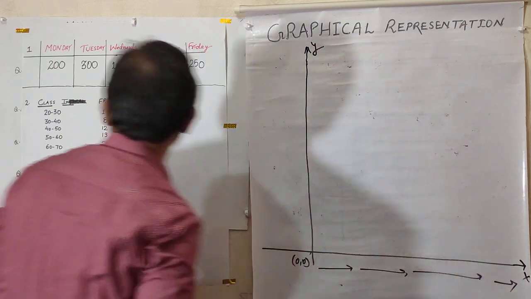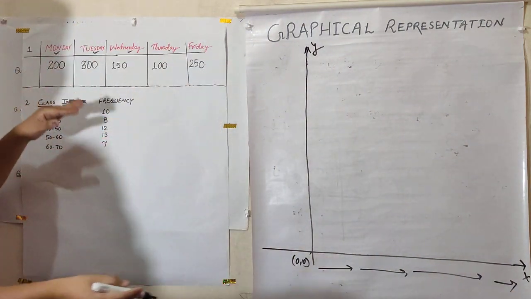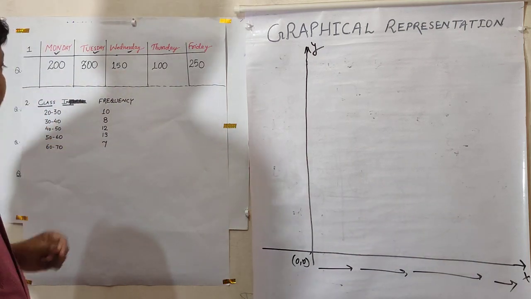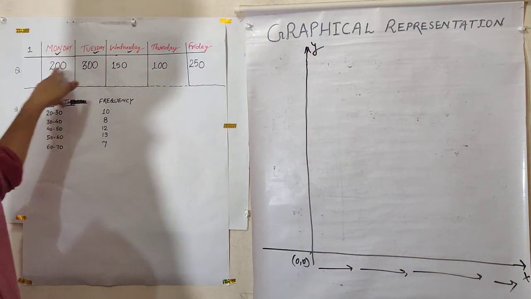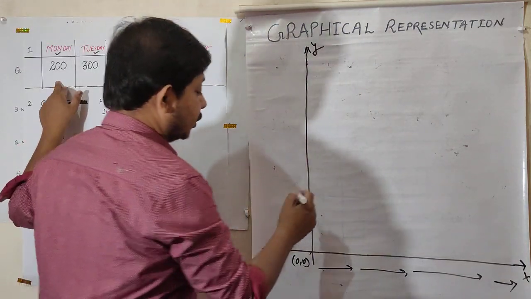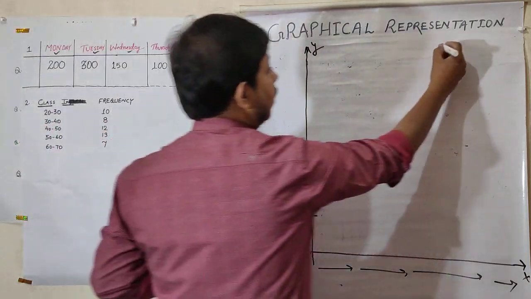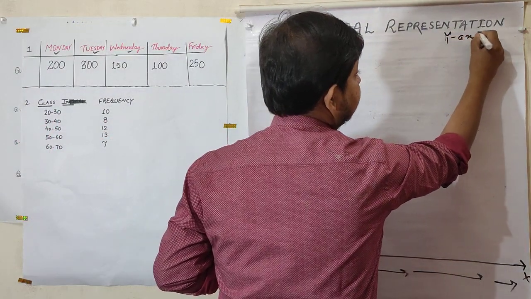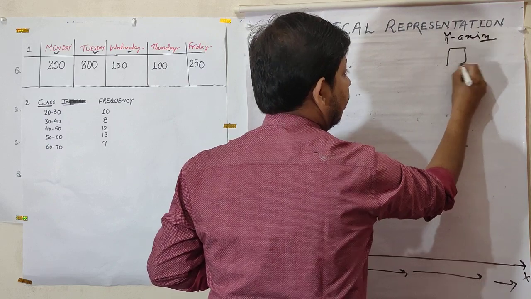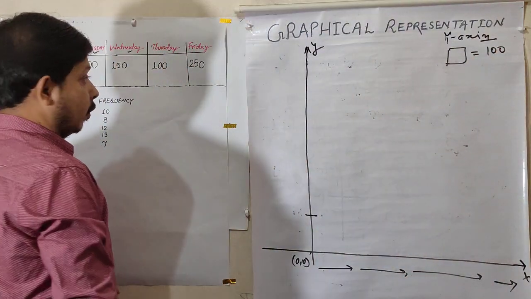Then for a bar graph, on the x-axis we will represent what it is: Monday, Tuesday, Wednesday, a name, a country or time, okay? And then on the y-axis, the scale, the value. So suppose 1 bar equals 100. So we will write here the y-axis scale. This is the good habit. 1 block is equal to 100 or 50, okay?